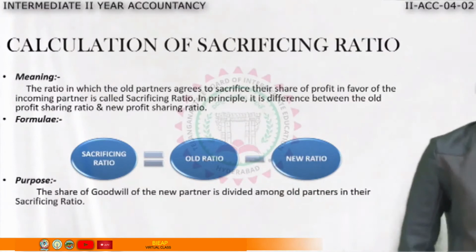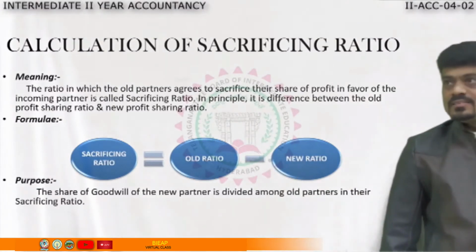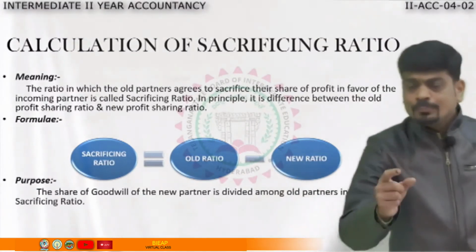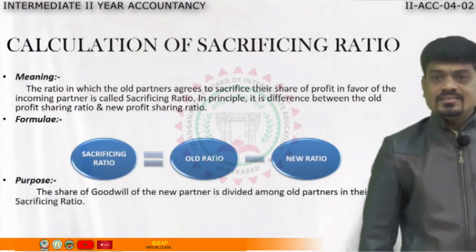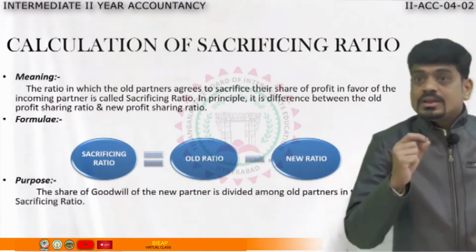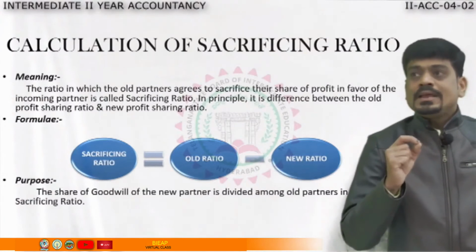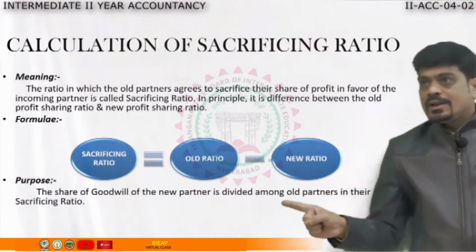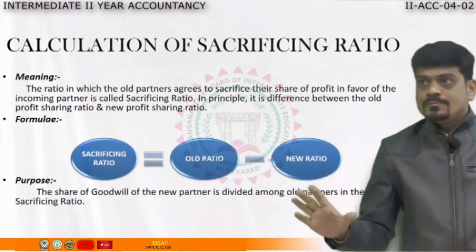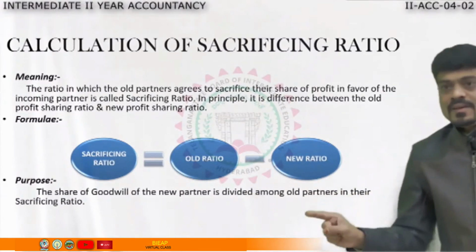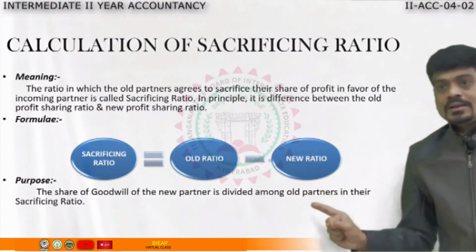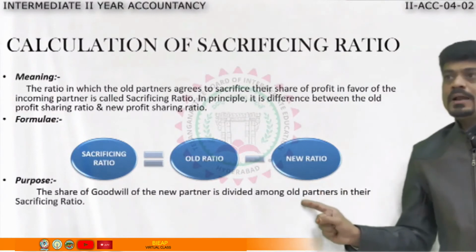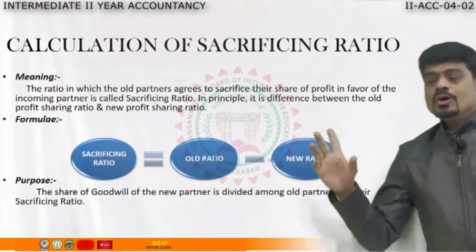Now sir, what is the importance of this sacrificing ratio? The importance of sacrificing ratio is that whenever the new partner brings premium for goodwill, are you able to see I wrote goodwill, that premium for goodwill will be given to the old partners, that is the sacrificing partners, in which ratio?